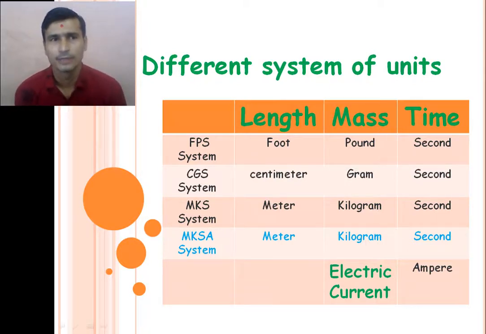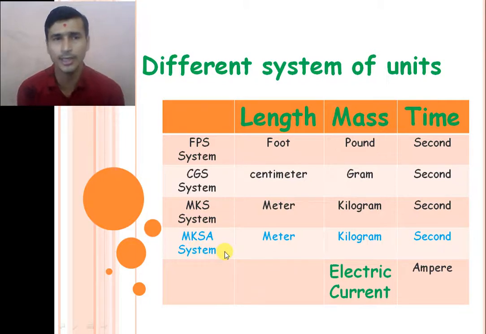After that, another physical quantity was introduced: ampere, electric current. So another physical quantity was added to the fundamental quantities, that is electric current, and the unit of electric current is the ampere. So the system was modified like this, the MKSA system.